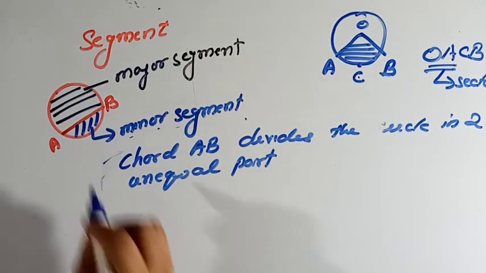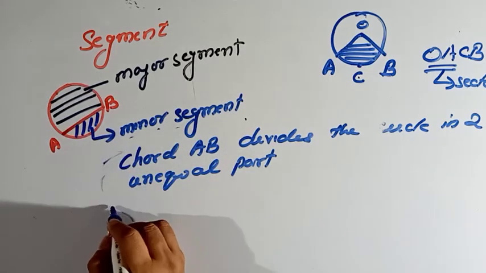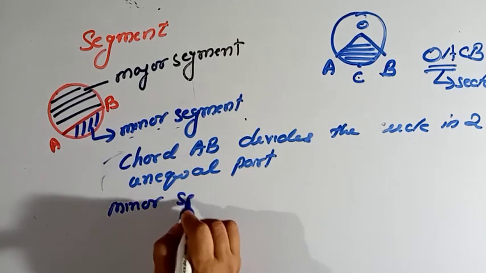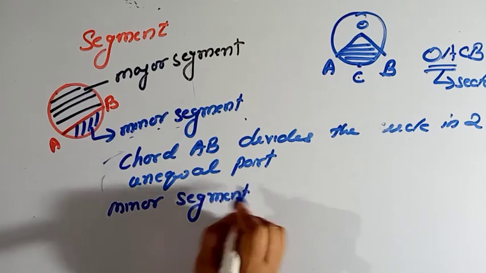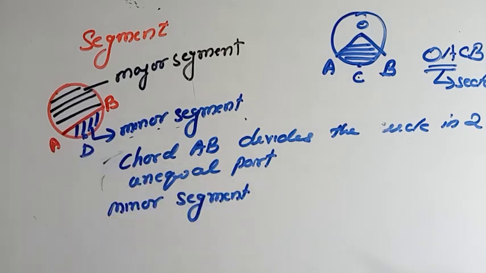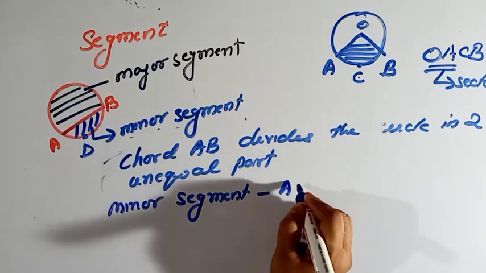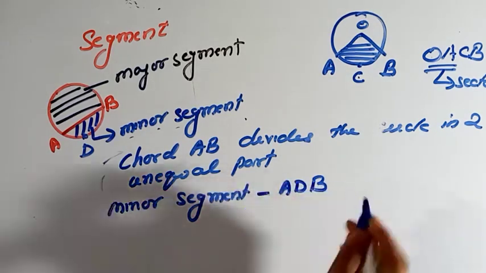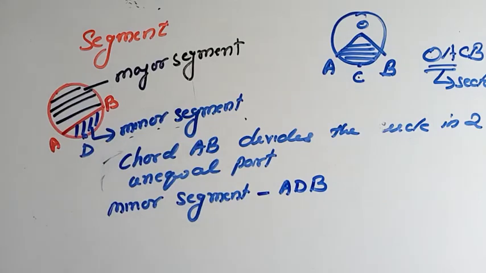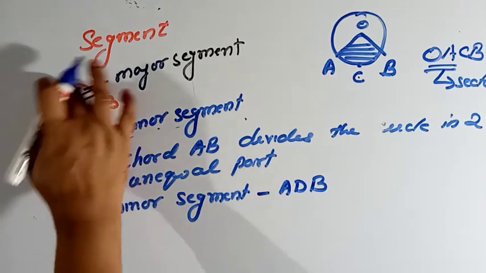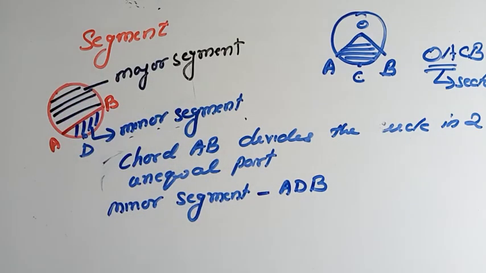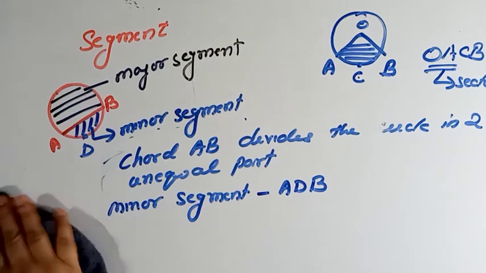And how will you represent a minor segment? Suppose I mark a point D here. ADB is the minor segment. And the bigger part is the major segment. You can mark it and write it as the major segment. Clear? Minor segment and major segment is clear.